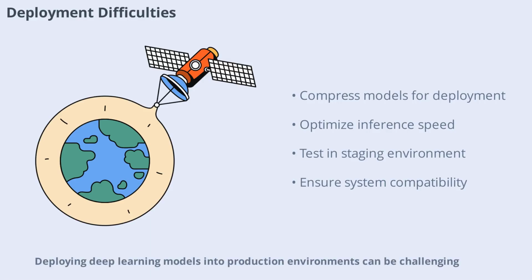Deploying deep learning models into production environments can be challenging. Issues like model size, inference speed, and compatibility with existing systems often arise. To ease deployment, consider model compression techniques such as quantization or pruning and use frameworks that support efficient inference. Testing your model in a staging environment before full deployment helps catch potential issues early.